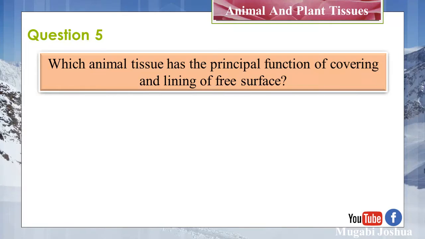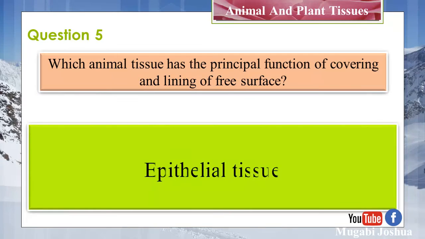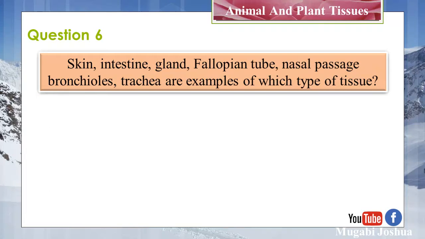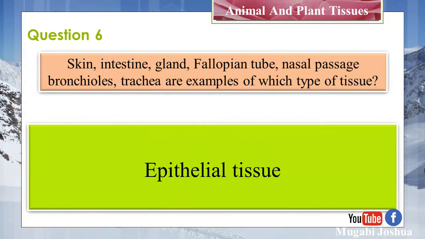Question 5. Which animal tissue has the principal function of covering the lining of free surface? Epithelial tissue. Question 6. Skin, intestine, gland, fallopian tube, nasal passage, bronchioles, tracheal are examples of which type of tissue? Epithelial tissue.